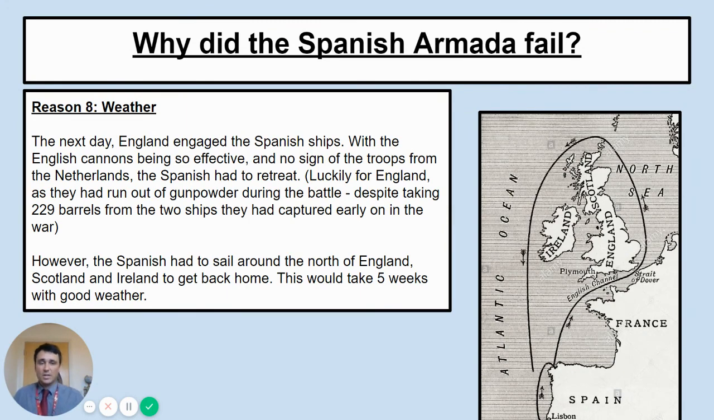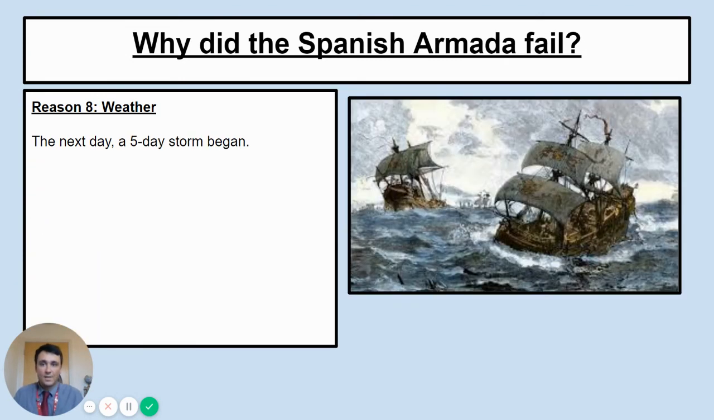Now, this wasn't an unknown route to the Spanish. They had done this before with shipping routes and so on, and they worked out, okay, this is going to take us about 5 weeks to get back with good weather. The next day, a 5-day storm began. This is our last reason, the weather.